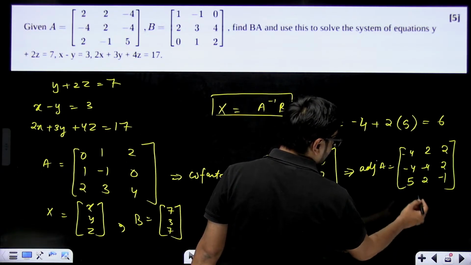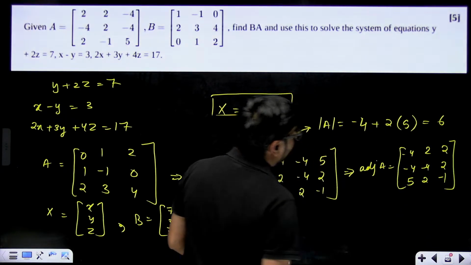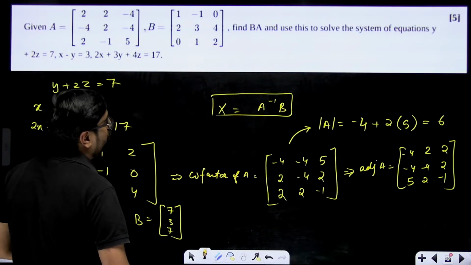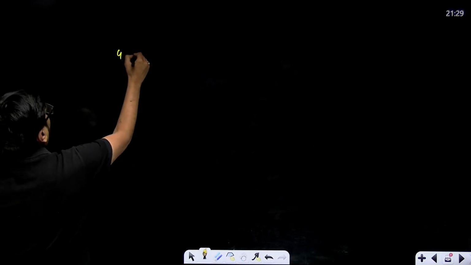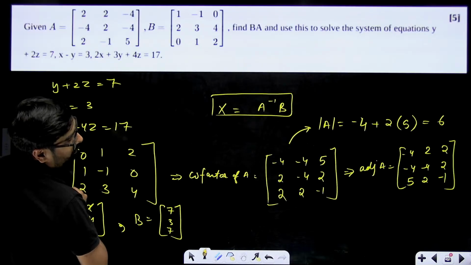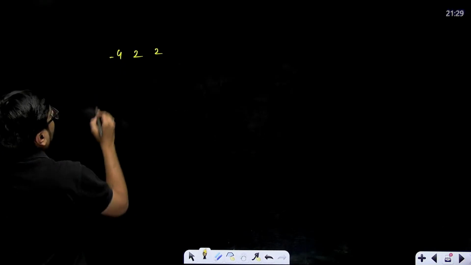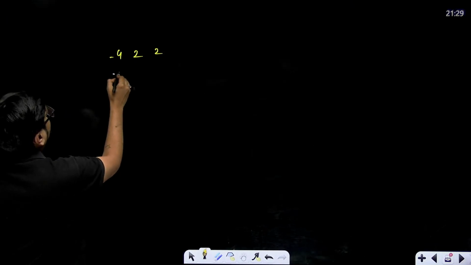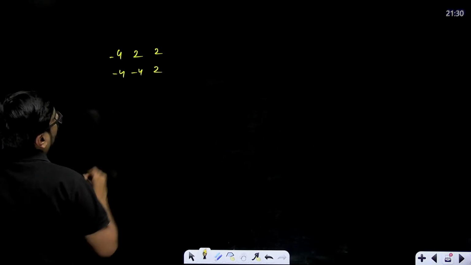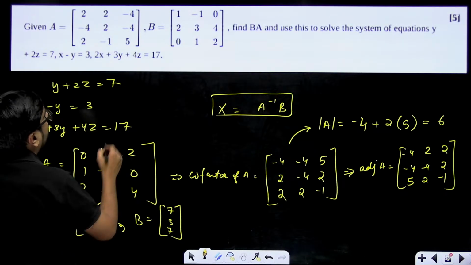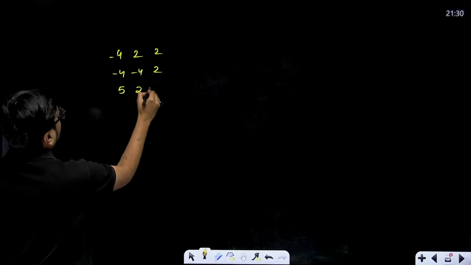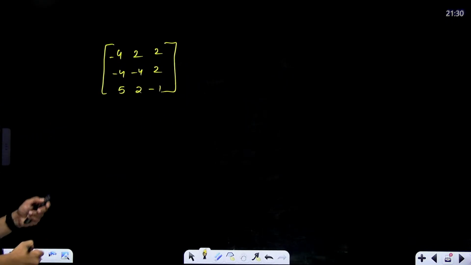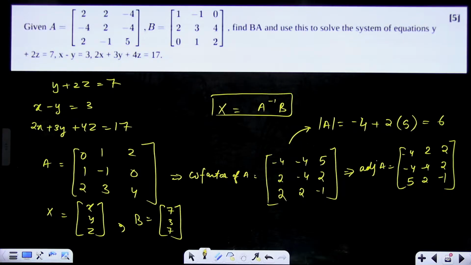A inverse will be adjoint of A divided by determinant of A. This matrix, minus 4, 2, 2; minus 4, 2, 2; and 5, 2, minus 1, is my adjoint of A. This divided by determinant of A, that means divided by 6.